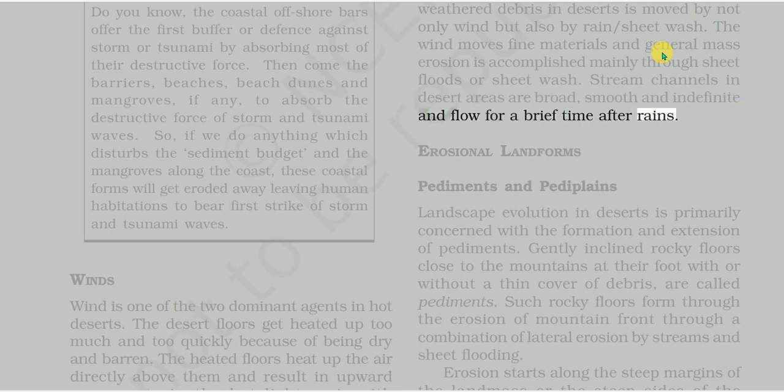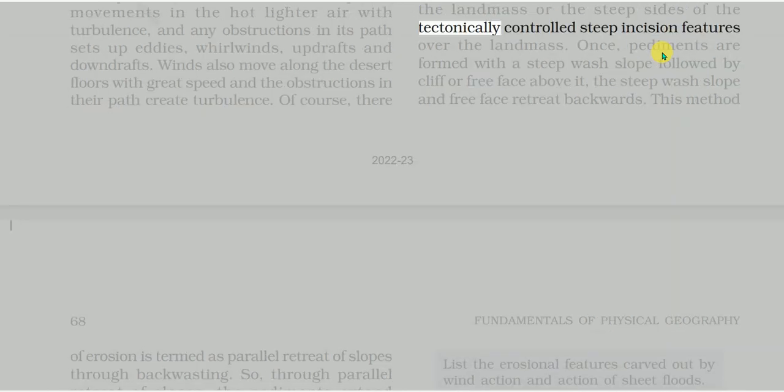Erosional landforms: pediments and pedeplains. Landscape evolution in deserts is primarily concerned with the formation and extension of pediments. Gently inclined rocky floors close to the mountains at their foot, with or without a thin cover of debris, are called pediments. Such rocky floors form through the erosion of the mountain front through a combination of lateral erosion by streams and sheet flooding. Erosion starts along the steep margins of the landmass or the steep sides of the tectonically controlled steep incision features over the landmass.